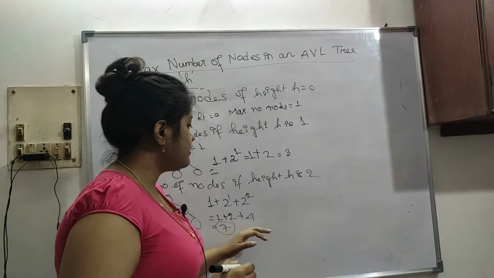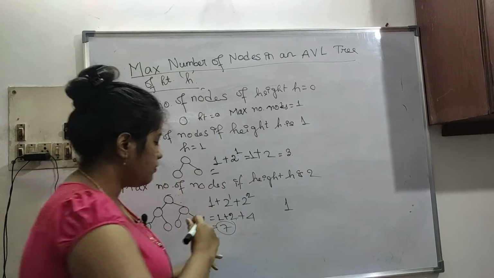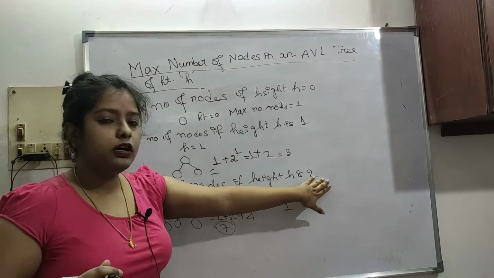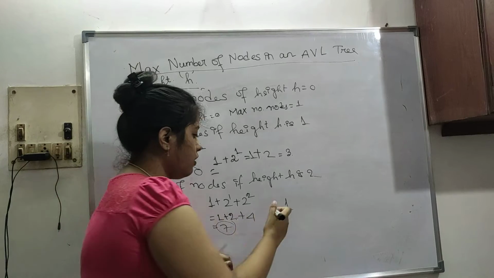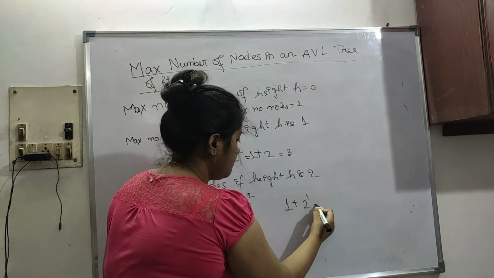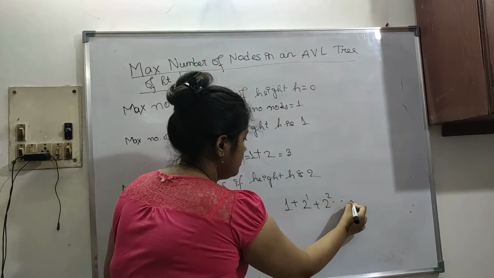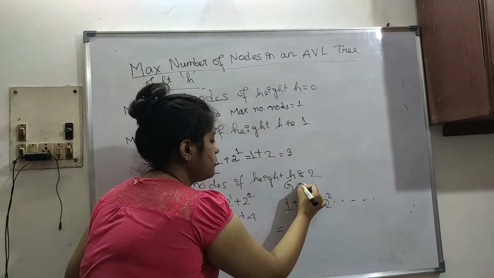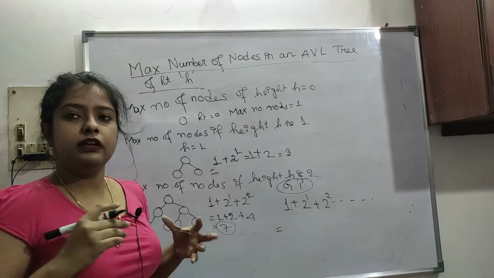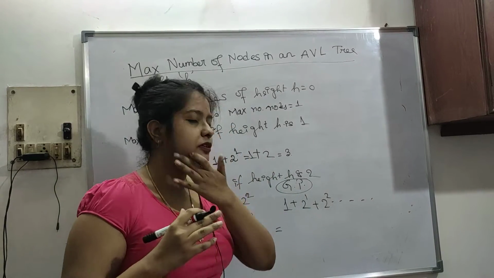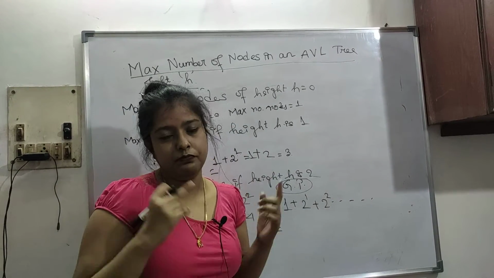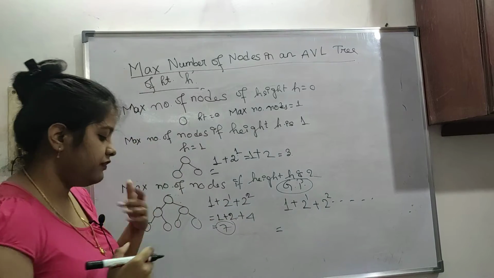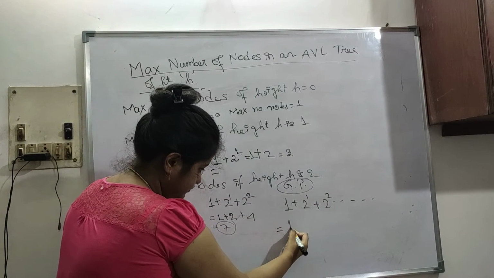So like this it will go on: 2 to the power 1, 2 to the power 2, in this way it will go on. So this is our GP series. I have already told you how the GP series works in one of my previous videos, so please go and watch that if you are having any problems here.